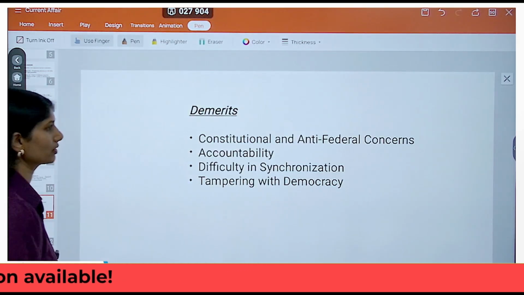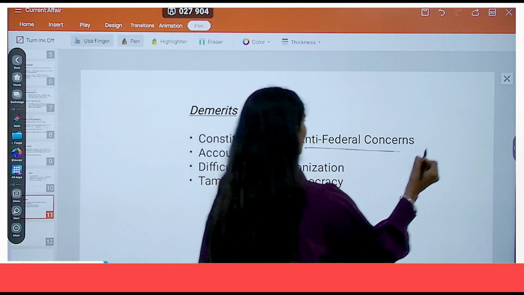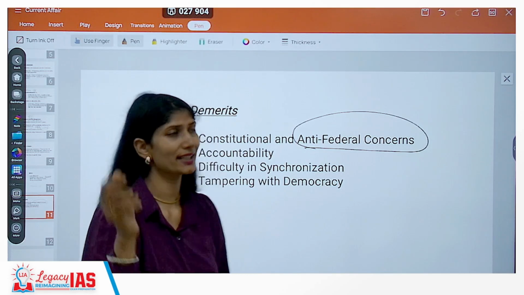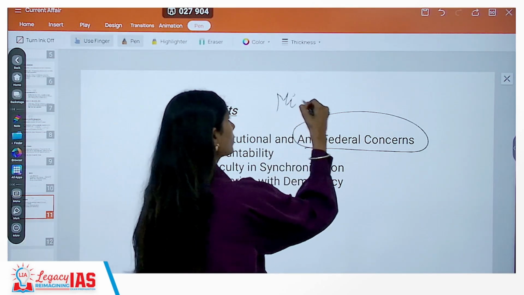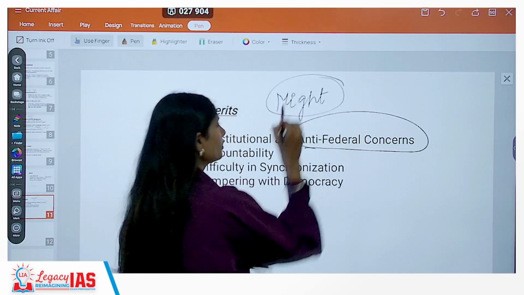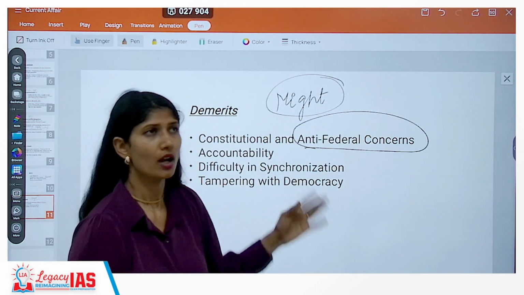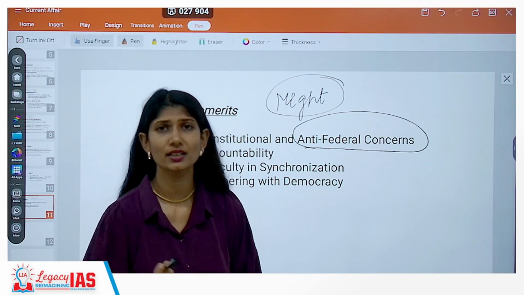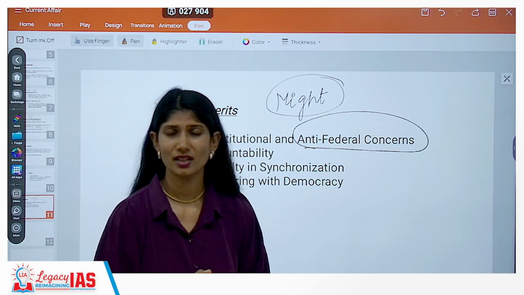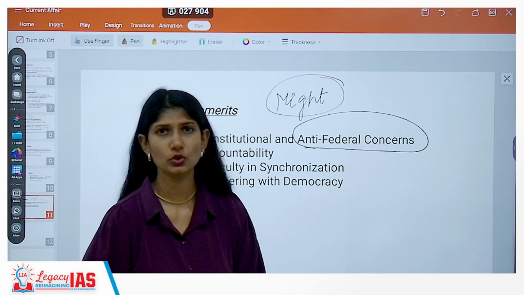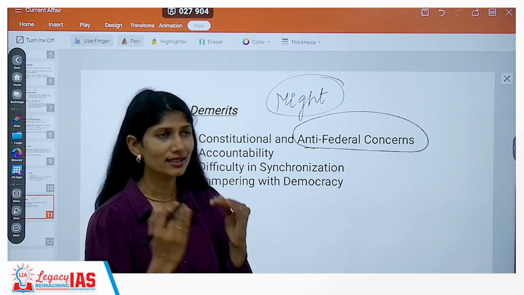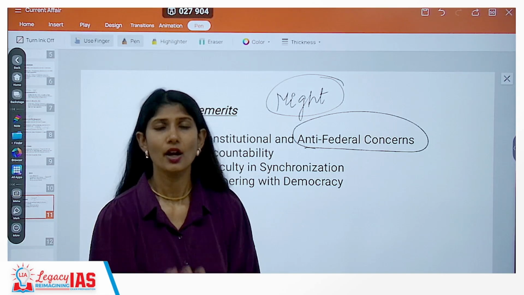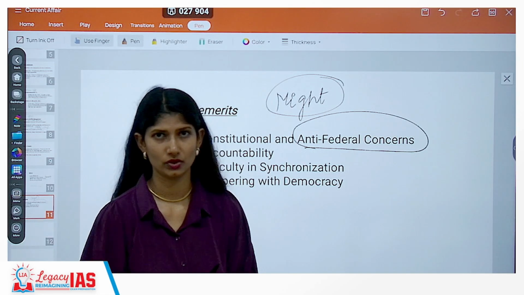So, what are the demerits? Anti-federal concerns, meaning, like we said, the fine balance of federalism might get affected. Again, here everything is on the possibility. Nothing can be told for certain here. One nation, one election could bring positive things to us. One nation, one election could also bring enmity between center and state, etc. That future is also a possibility. So until and unless we do something about it, we won't know it. But to do that, we just have to take some precautions.